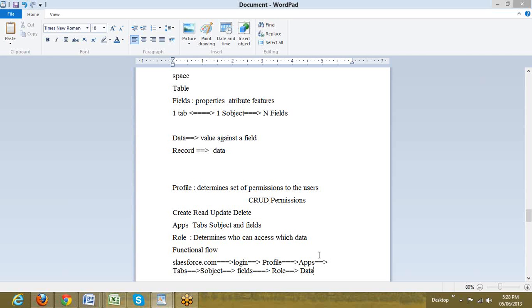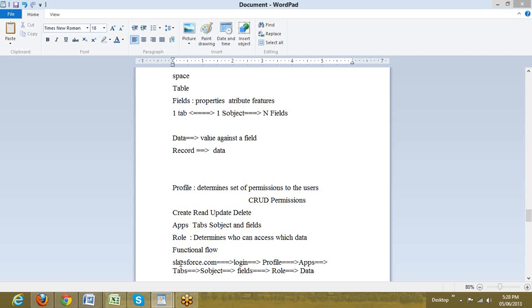Generally it needs to be drawn vertically, but it's not possible on the slide, so we have created it horizontally. So Salesforce.com stands on top. Underneath that we have the login. Once we log in, the profile takes control of that user and it will allow them to access the apps, tabs, S objects, fields. Role comes into the picture and makes sure who is going to access which data.